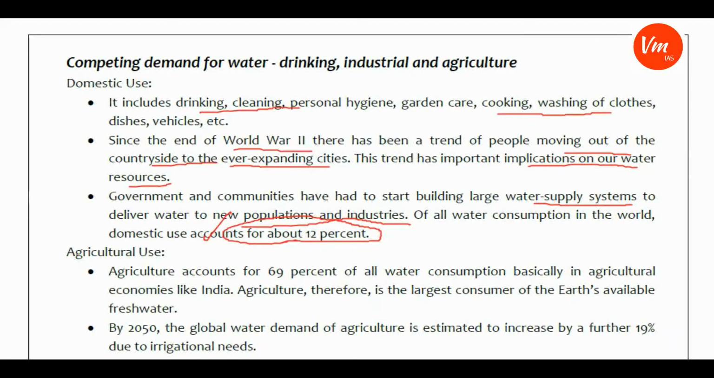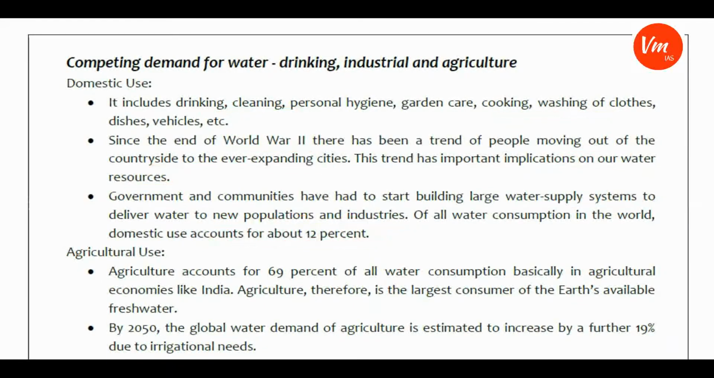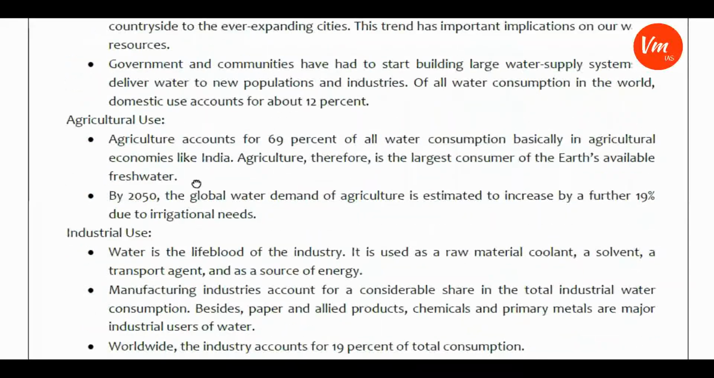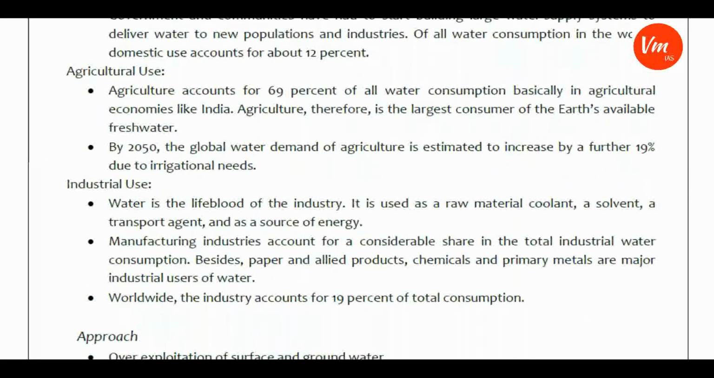And if you see agricultural usage, agriculture accounts for nearly 69% of all water consumption, basically in agricultural economies like India. Agriculture, therefore, is the largest consumer of its available fresh water. By 2050, the global water demand of agriculture is estimated to increase a further 19% due to irrigation areas. These are also approximate numbers. We just keep in mind that agriculture is the largest consumer of freshwater resources.